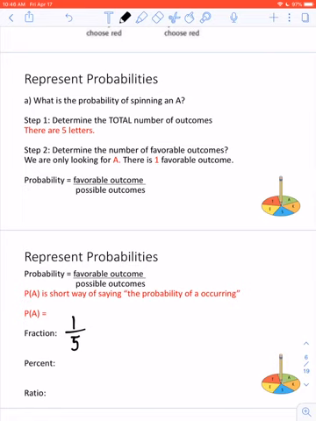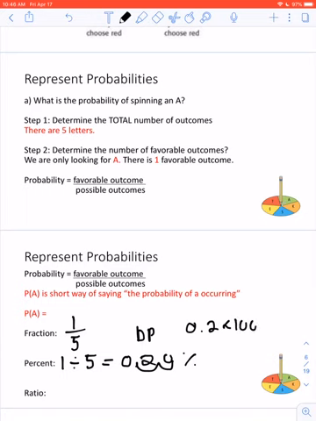The next step is you're going to punch this into your calculator. You might already know what 1/5 is as a percent, but if you don't, you can punch into your calculator numerator divided by the denominator, and that's going to give you 0.2. To turn that into a percent, you can use Dr. Pepper, which means you're going to move the decimal 2 places and add a percent sign, or you just multiply by 100. So if you have 0.2 multiply by 100, that's going to give you 20%.